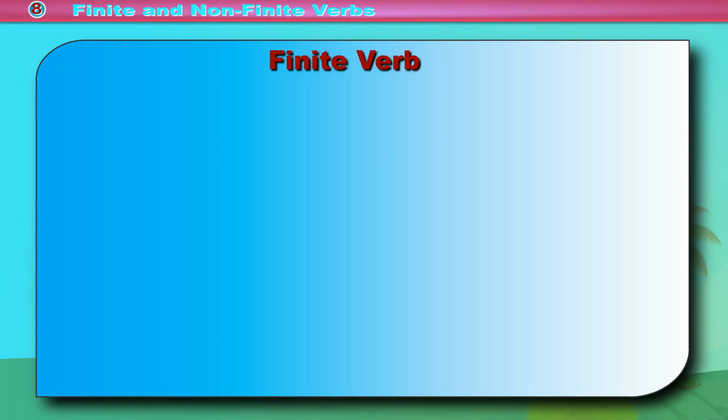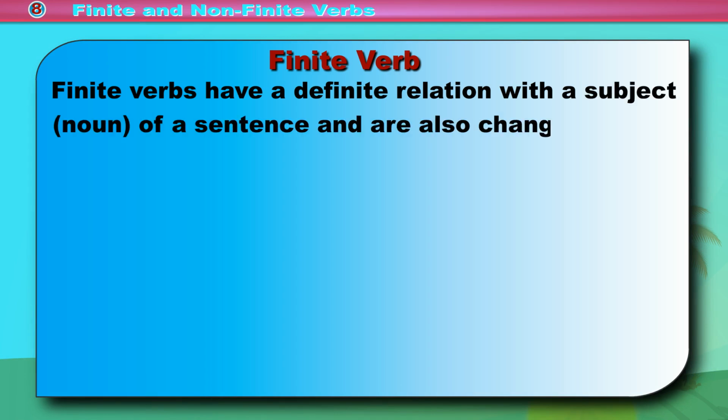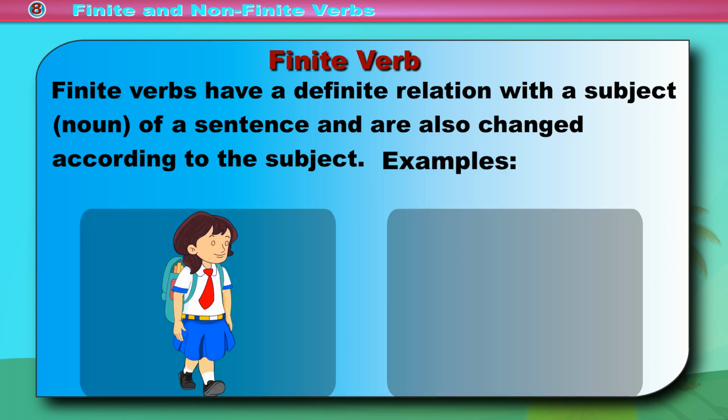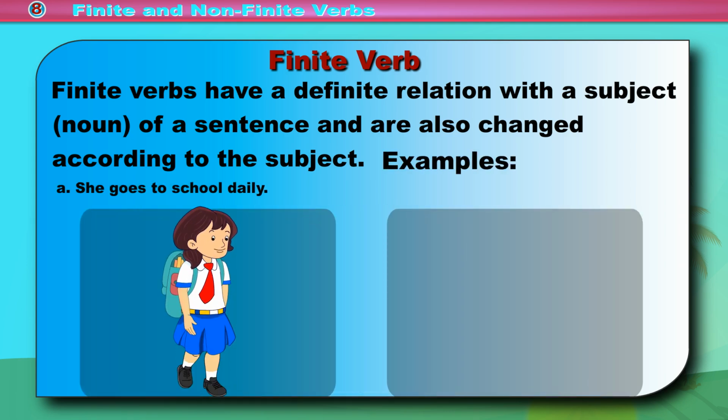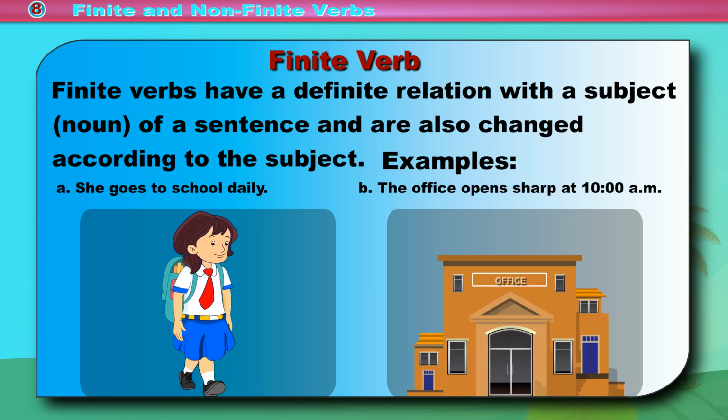Finite verb. Finite verbs have a definite relation with a subject, noun of a sentence and are also changed according to the subject. Examples: A. She goes to school daily. B. The office opens sharp at 10 a.m.